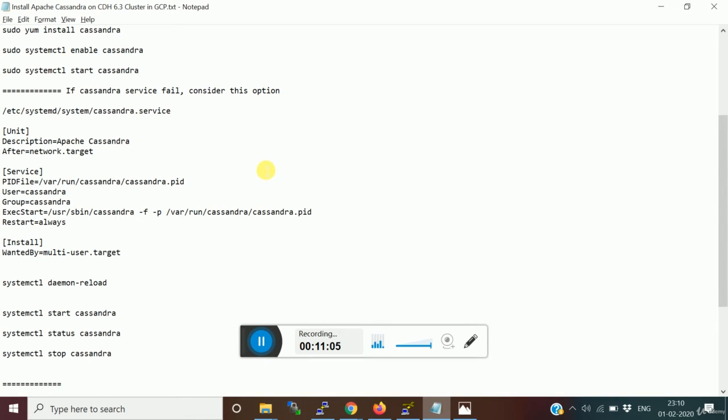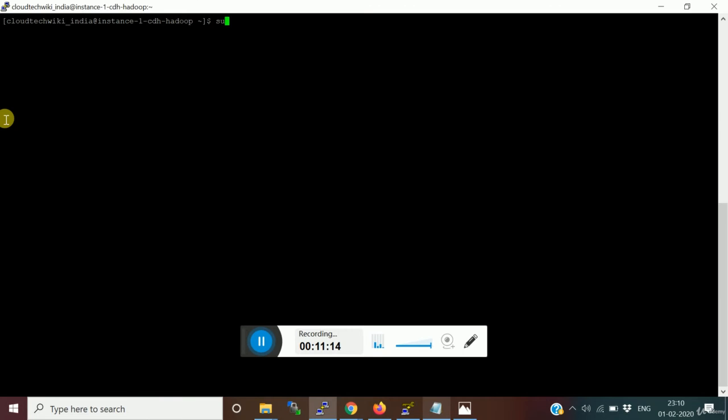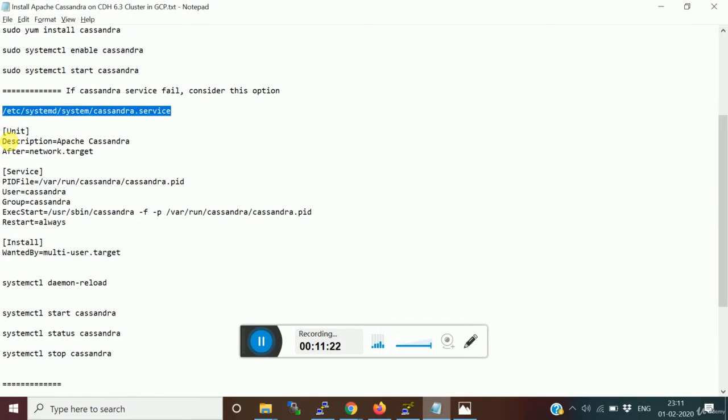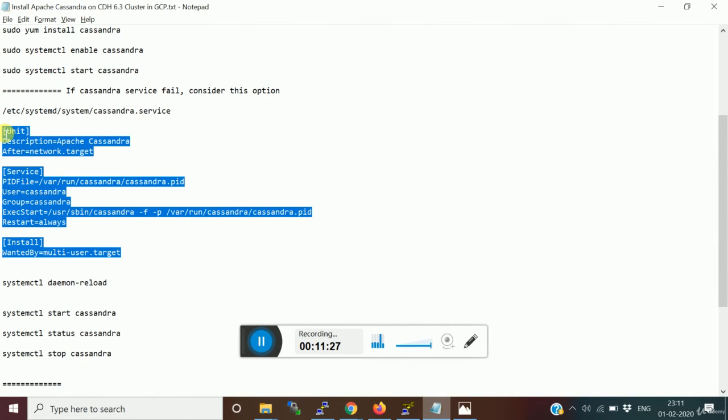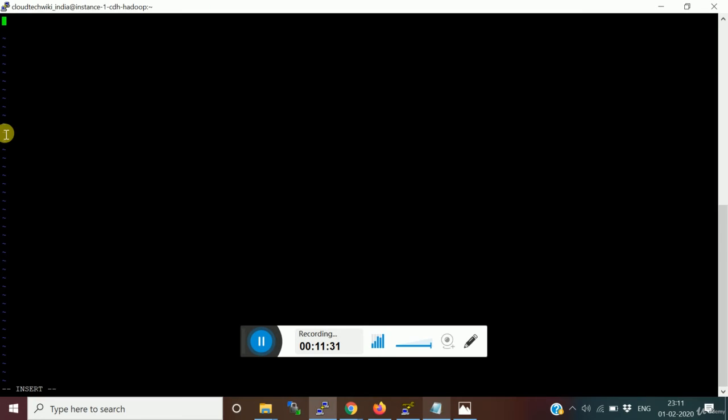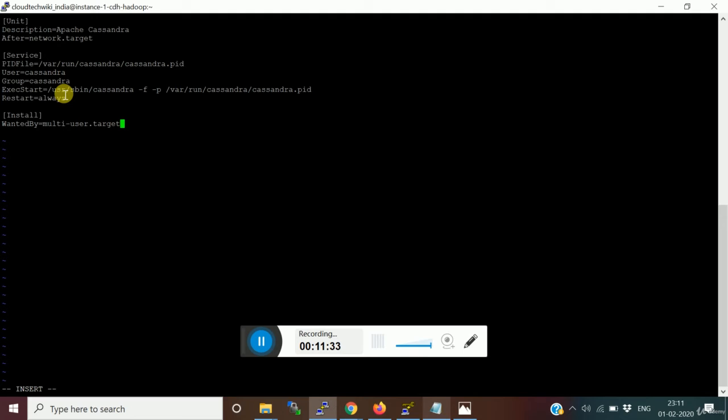So what I'll do is I found some suggestion from other places. So let's create the service file. If you can go to this location, I'll just go here and sudo vi, and I provide this service file. We'll try it out. I'm not sure actually. Generally, I used to do it on another machine, and it used to work. Basically, I used to use Ubuntu. So anyway, we'll try it out here.